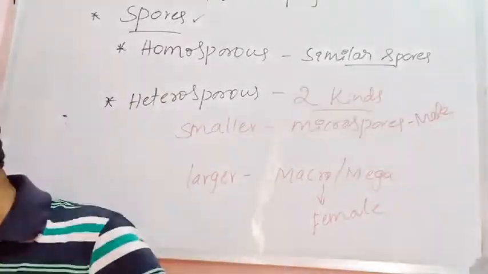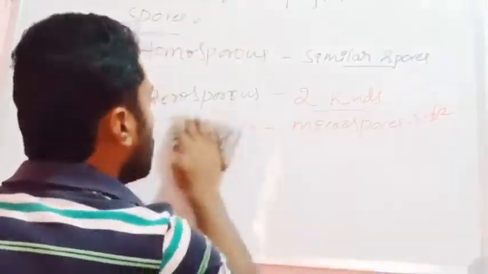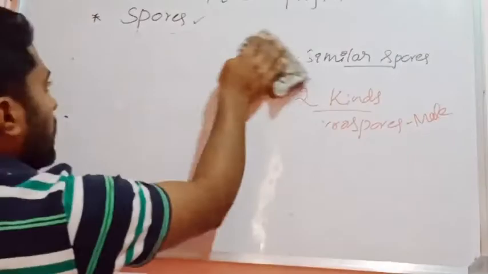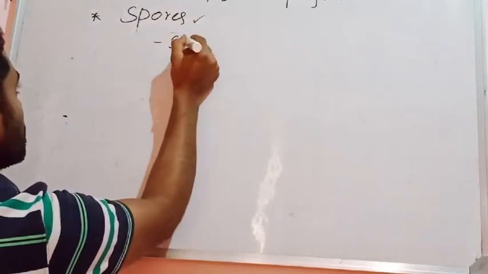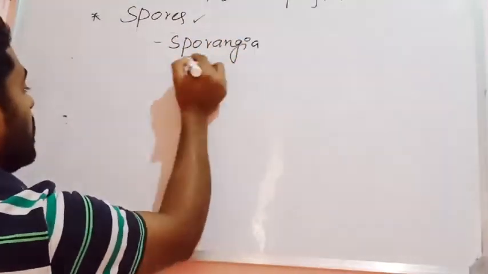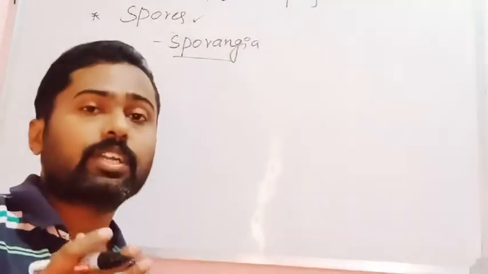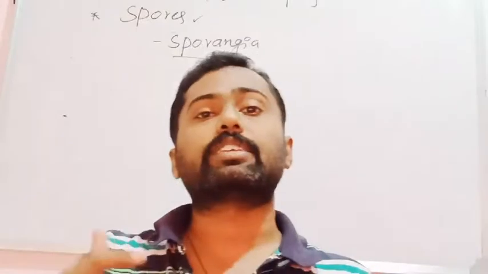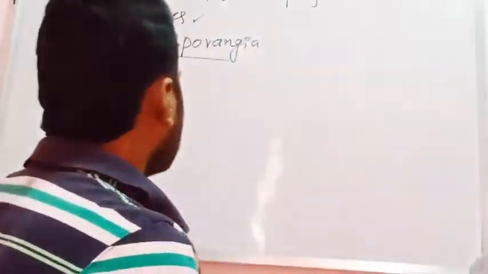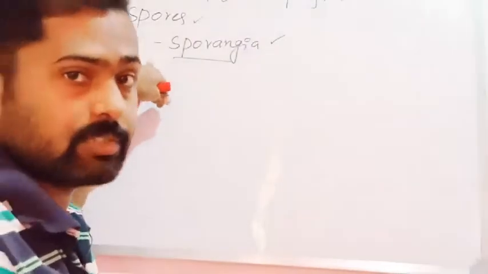And the next thing is where the spores are produced. The spores are produced inside the structures called sporangia. The arrangement of sporangia varies in pteridophytes. The main thing to remember is that the spores are produced inside the structures called sporangia.